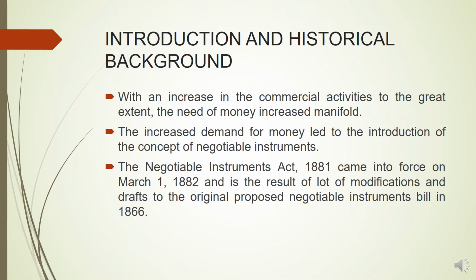So that is why the law could not come into effect, because a lot of modifications were being proposed every time. Initially the Indian Law Commission proposed the bill, but a lot of modifications were there and four drafts were required in order to reach the final Negotiable Instruments Bill, and the bill was passed in 1881 and it came into effect from March 1 of 1882.